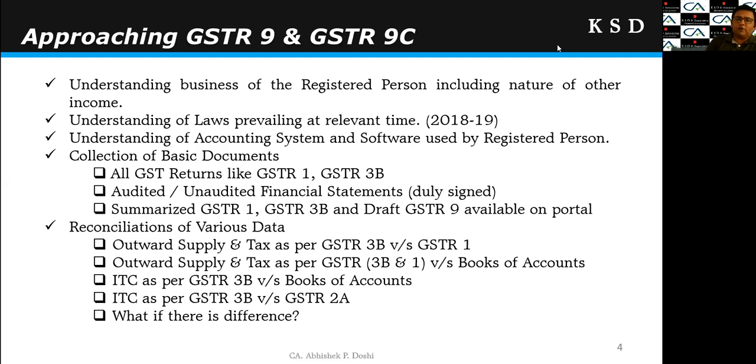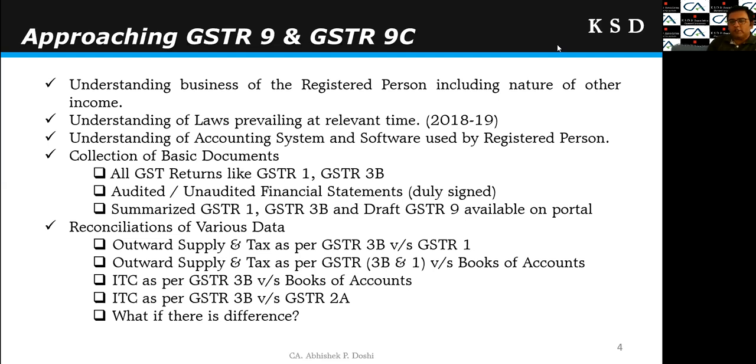Then, understanding of the accounting system and software used by the registered person. This is very important because every registered person may have a different accounting system. More or less the basics of the system will be the same, but they may have some different systems. For example, many people have different ledgers for the different GST ledgers, right? CGST, SGST, IGST. Some registered persons may also maintain rate-wise CGST, SGST, IGST ledgers. Some people may maintain only one GST ledger for inward and outward, right?